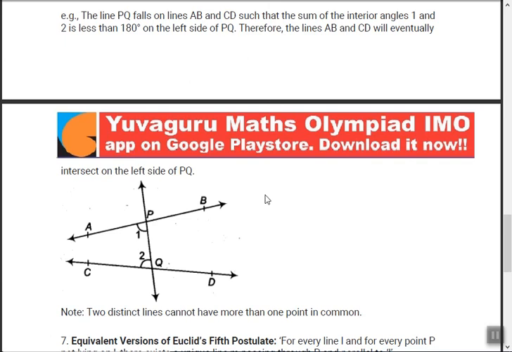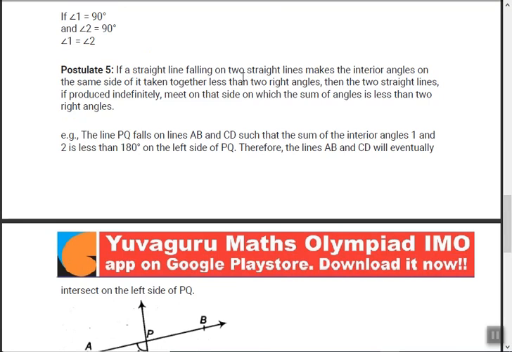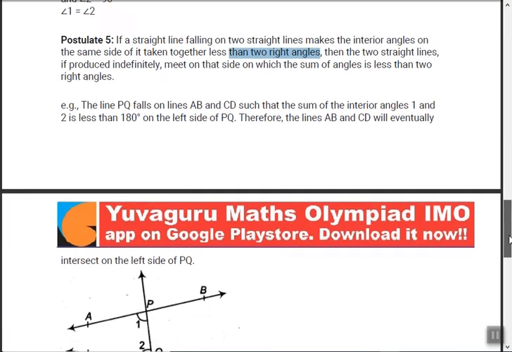If two lines are drawn and one line falls on or cuts these two lines, forming interior angles on the same side such that the total of these two interior angles is less than two right angles. Two right angles means 180 degrees.